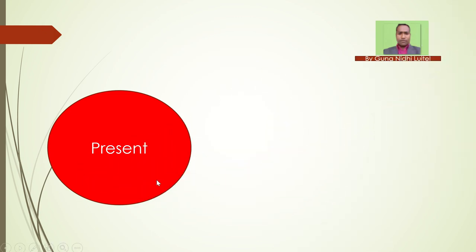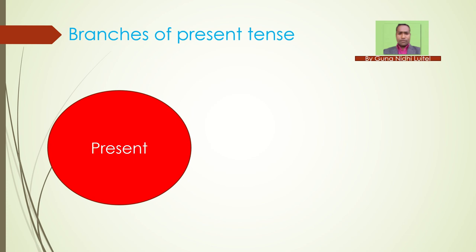Now we are going to learn about the different branches of present tense. As I already told you, each tense has four branches, right? Can you say what they are? Simple, continuous, perfect, and perfect continuous. So the same is the case for present tense. So what are they? Let me present you.